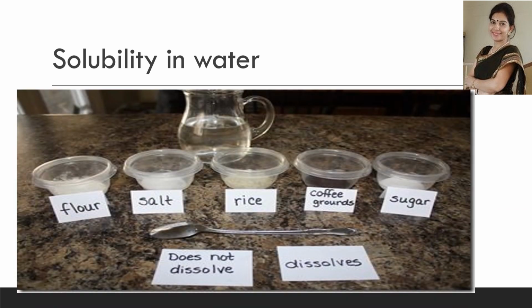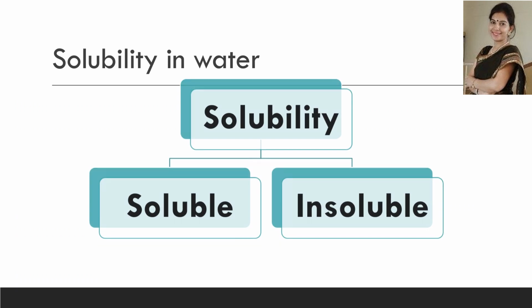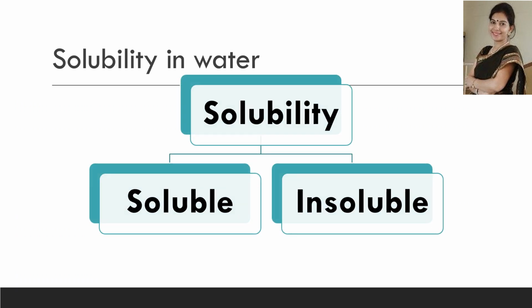Now the next property, which is solubility in water. The property of a substance due to which it dissolves in water is called solubility, and substances which dissolve in water upon stirring are known as soluble substances. So what are soluble substances? When we put a substance in water and it dissolves when we stir it, then that substance will be called a soluble substance.